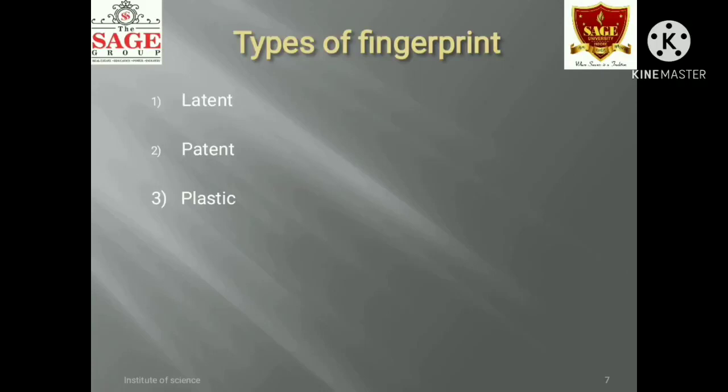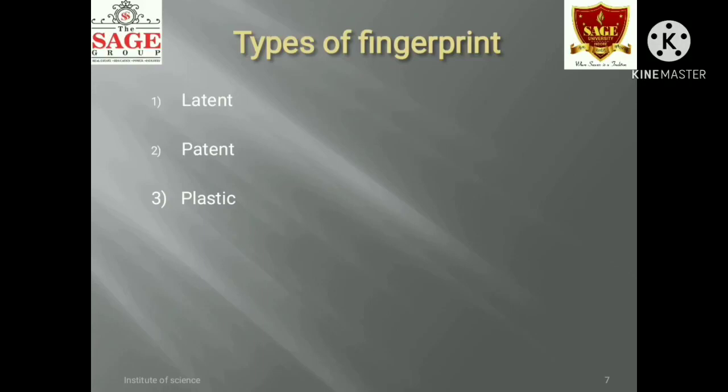Patent prints are also known as visible prints. They occur when a foreign substance comes in contact with the skin of our finger and a smooth surface of another object. The prints are visible to the naked eye without any technical instrument.